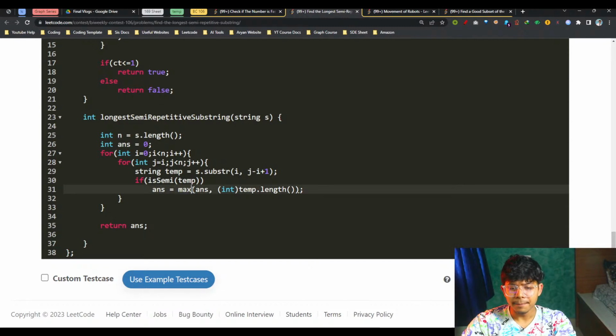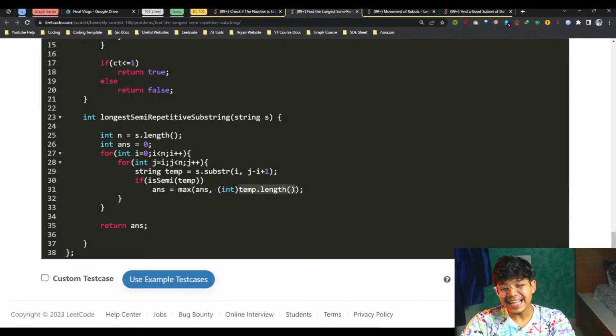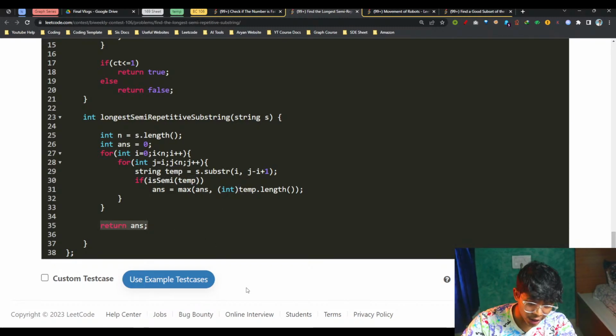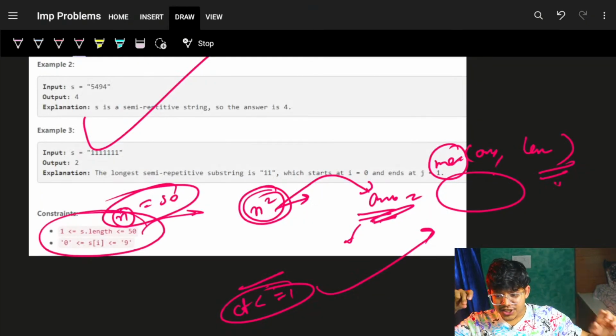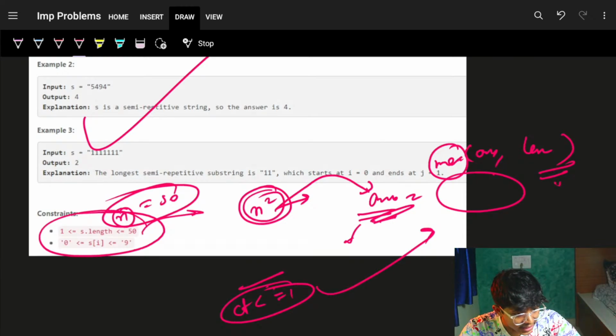Answer will be nothing but the maximum of answer and the length of that particular substring which I passed in, which is the temp. Cool. Ultimately, I will just simply return the answer, and that is how you can simply solve this particular question. Cool. We'll quickly jump on to question number 3.